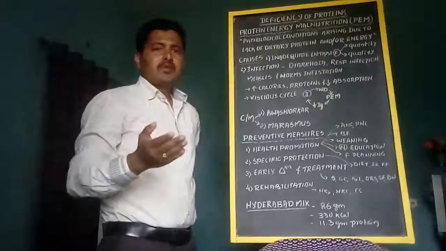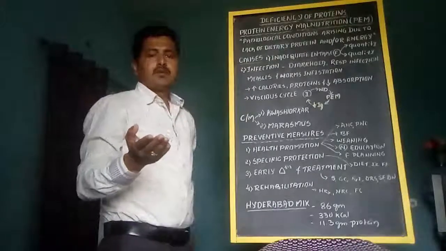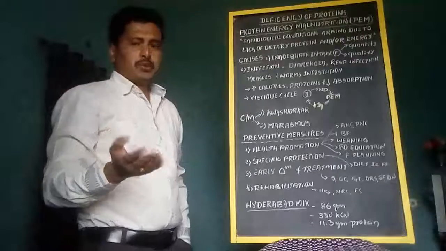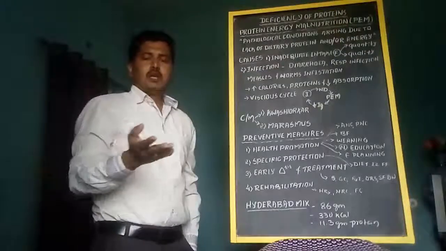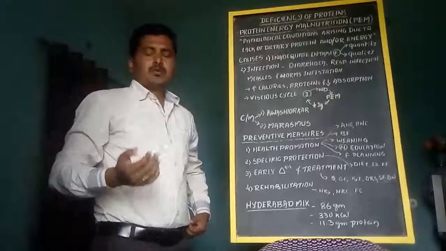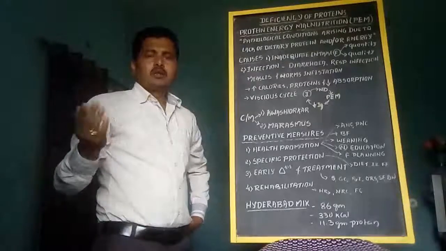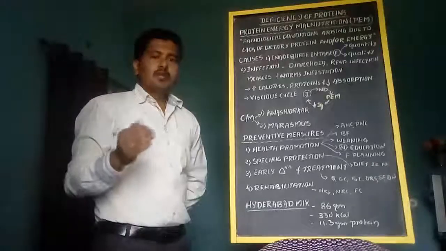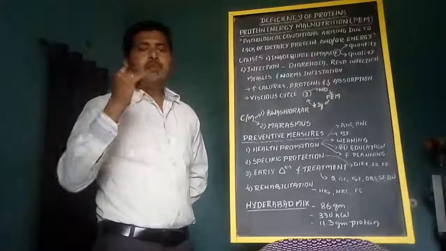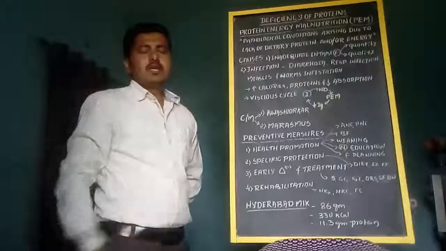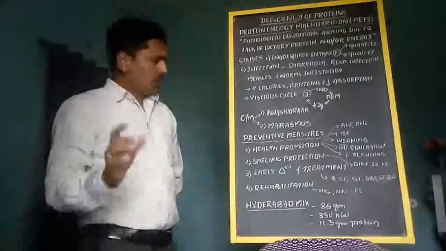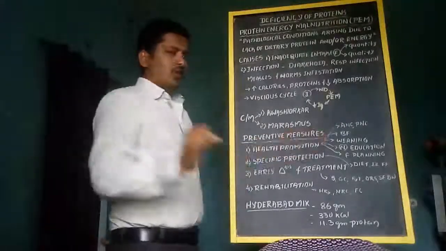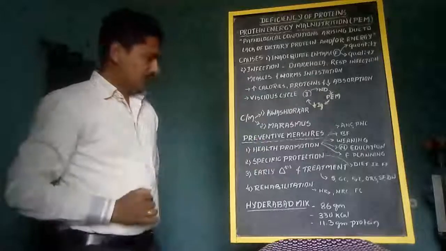Diagnosis. Usually diagnosis will be conducted in the form of history collection, nutritional status assessment and anthropometric assessment with the help of ANM worker and health worker, field health worker. After that, we will have some preventive measures to reduce the cases of protein energy malnutrition. We will start with those preventive measures point wise.